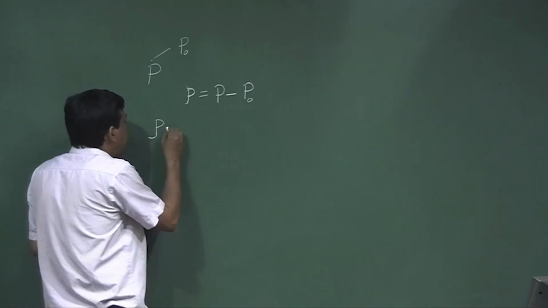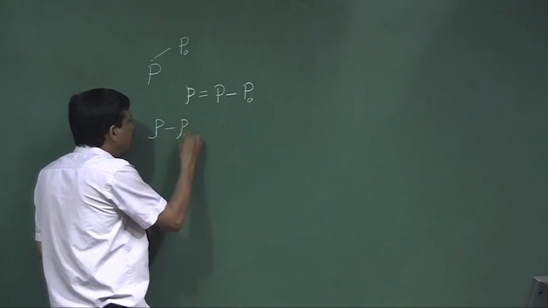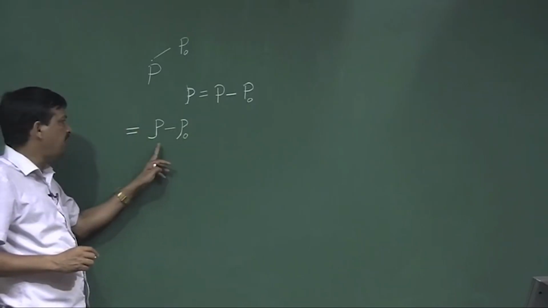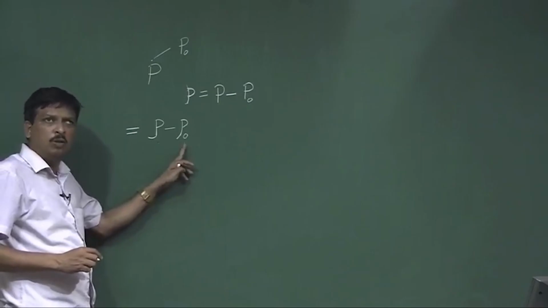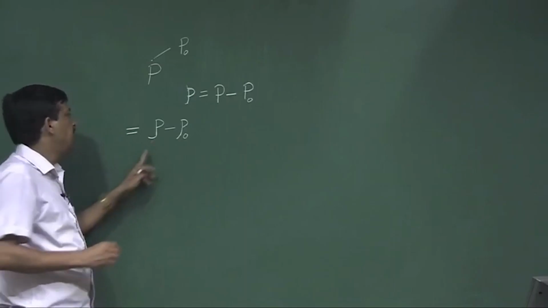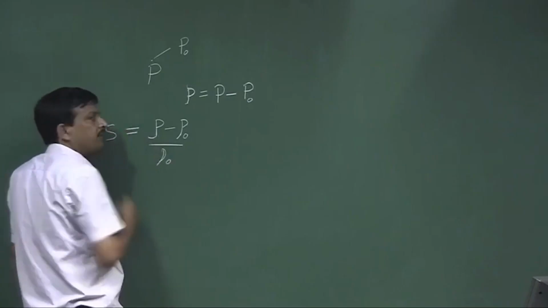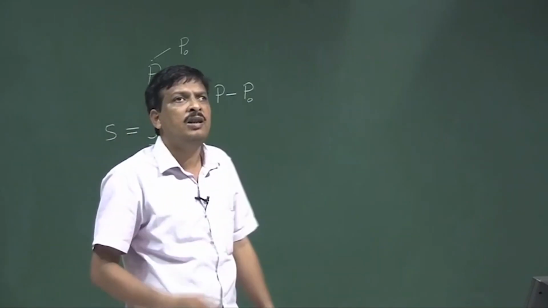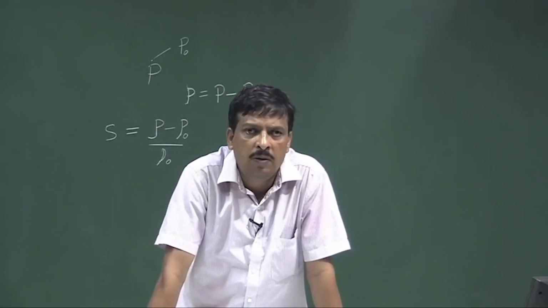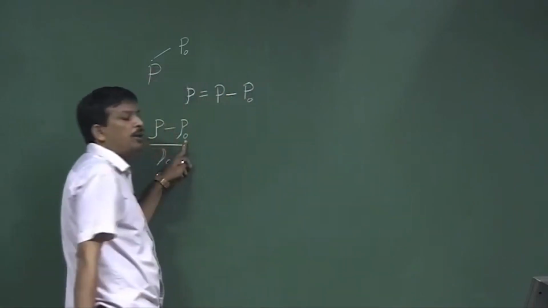So, the instantaneous density minus the equilibrium density, divided by rho 0, will be the condensation, which is called S. S is nothing but the condensation.